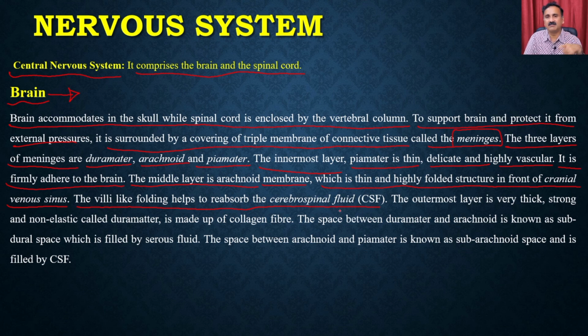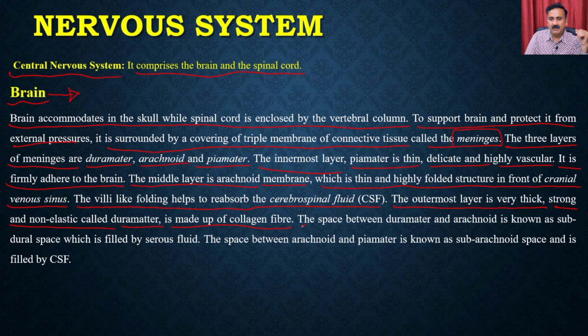Cerebrospinal fluid is the fluid present inside the brain, and it circulates throughout the brain. We will discuss the CSF. The outermost layer is very thick, strong, and non-elastic, called the dura mater, and it is made up of collagen fiber. The middle layer has villi-like folds, and its job is to reabsorb the cerebrospinal fluid, whereas the inner layer is the thin pia mater, which sticks to the brain.